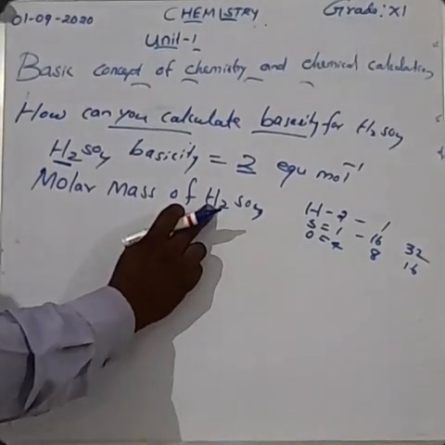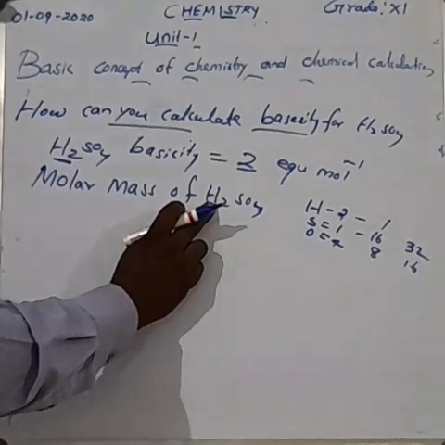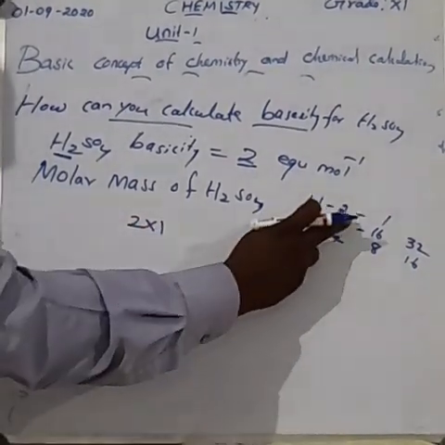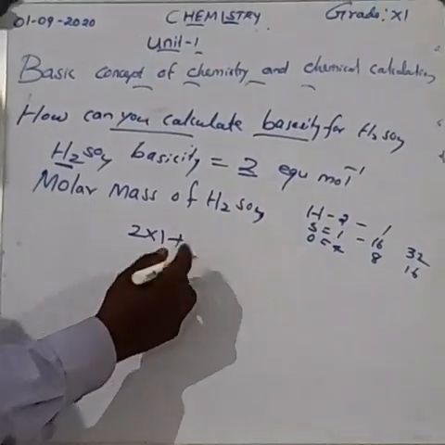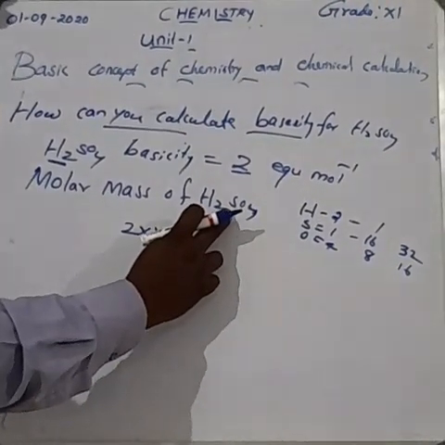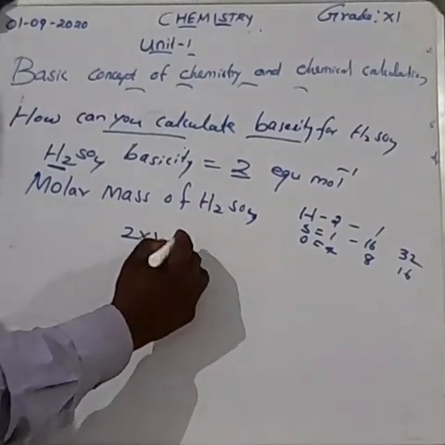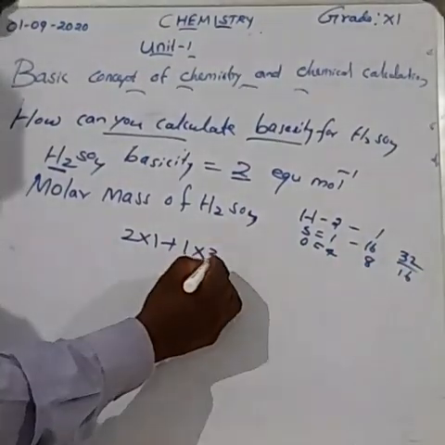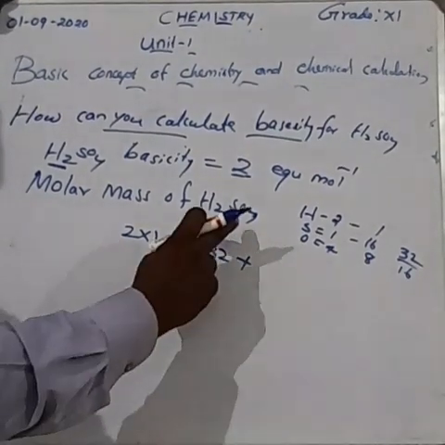So hydrogen, having 2 hydrogen, first take 2 into 1 because the mass number is 1, plus sulfur. How much sulfur is there? 1 sulfur. So 1 into the mass number 32, plus oxygen.